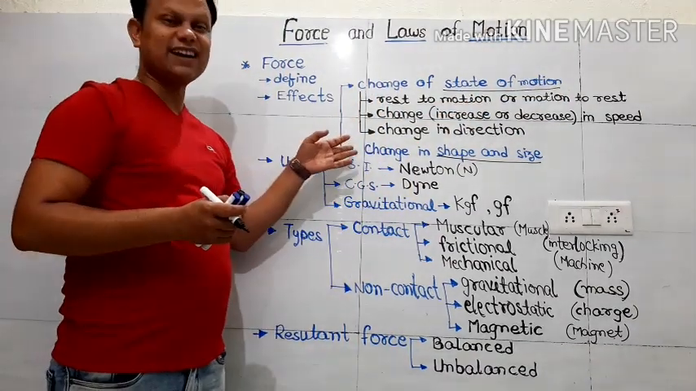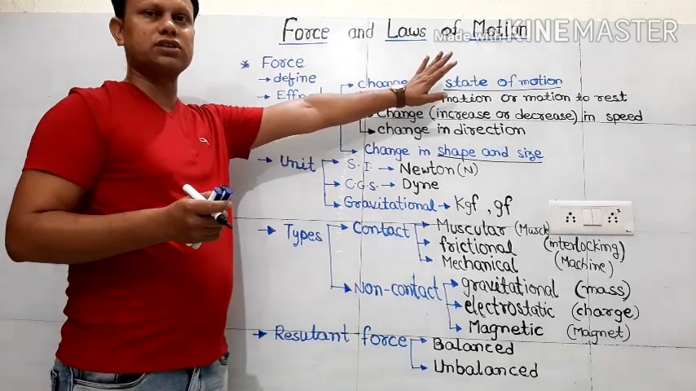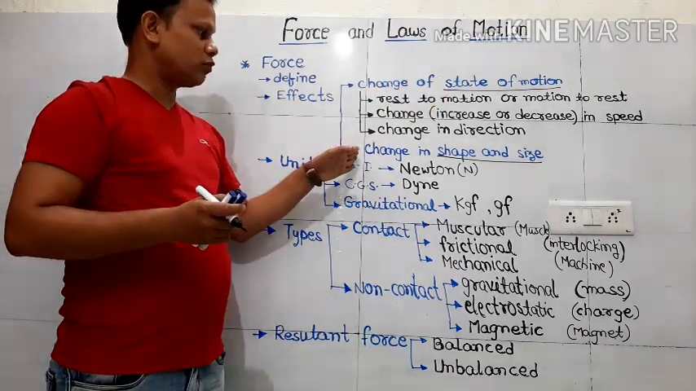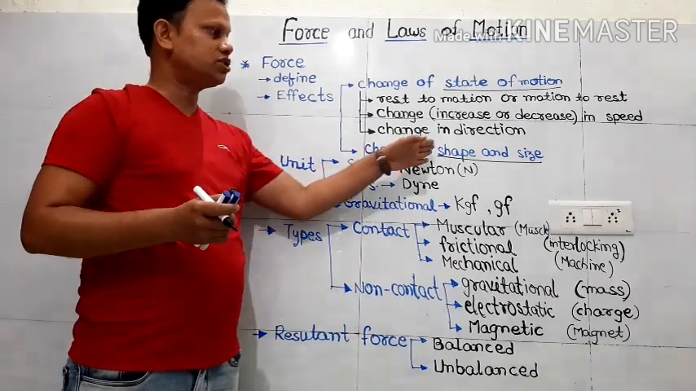Then what about the next category? These all three are under the category of change in state of motion. But what is the next category? Change in shape and size.